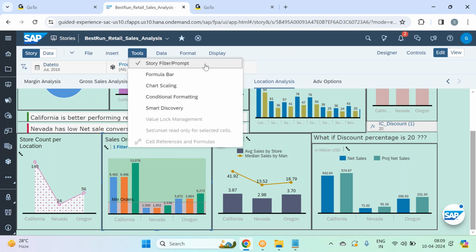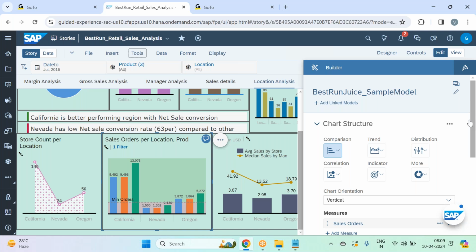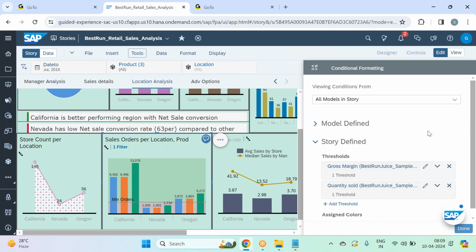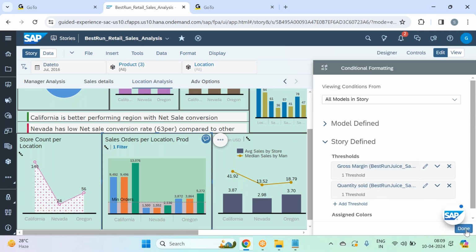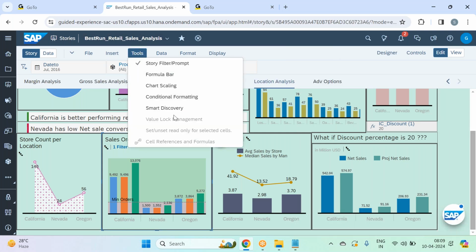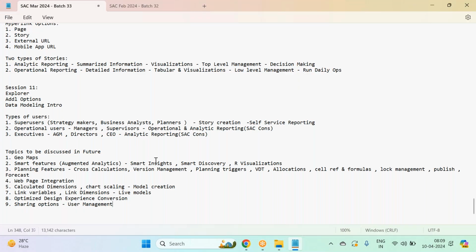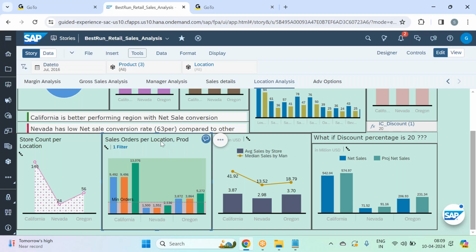In the tools also, story filters we created, formula bars we wrote, chart scaling we already applied on the charts, guys. You remember conditional formatting we did; if I click on conditional formatting, I created a couple of thresholds. Smart discovery is one thing which I didn't cover yet. Smart discovery will be covered as part of augmented analytics, so around session 18 you'll see smart discovery getting created.